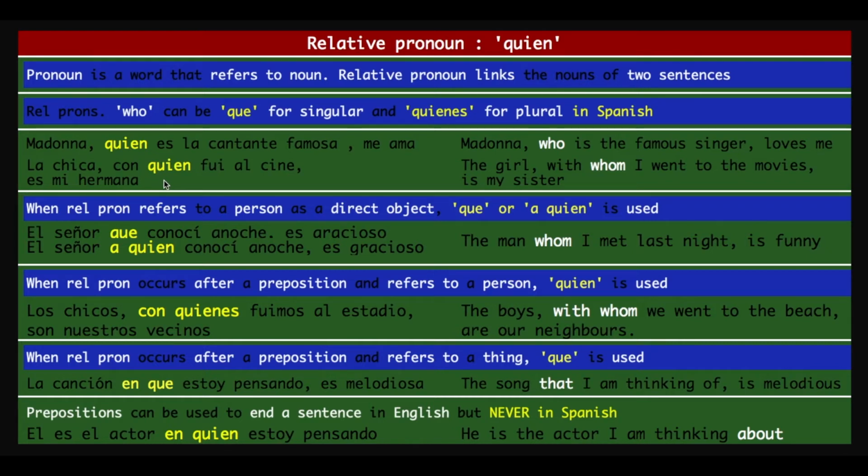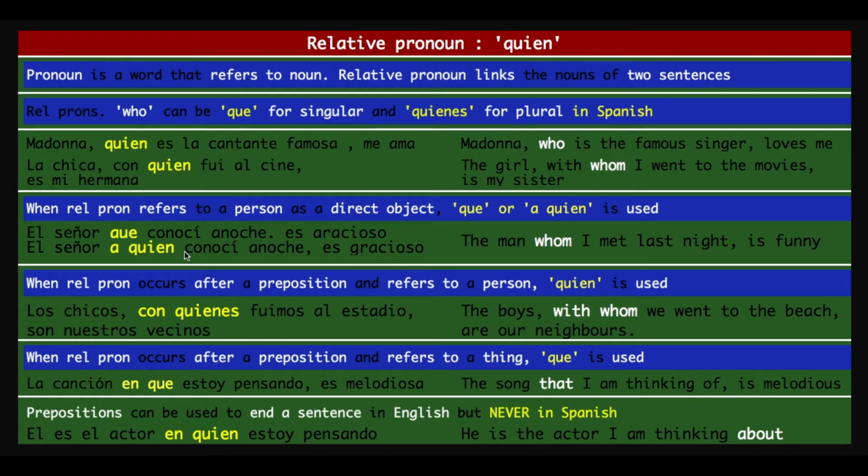Now, the next concept: when a relative pronoun refers to a person as a direct object, que or a quien is used. The sentence in English is: the man whom I met last night is funny. There are two ways of saying the same sentence in Spanish. The first one is: el señor que conocí anoche es gracioso. So here que is used as relative pronoun. The same thing can be said as: el señor a quien conocí anoche es gracioso. So that was about it.